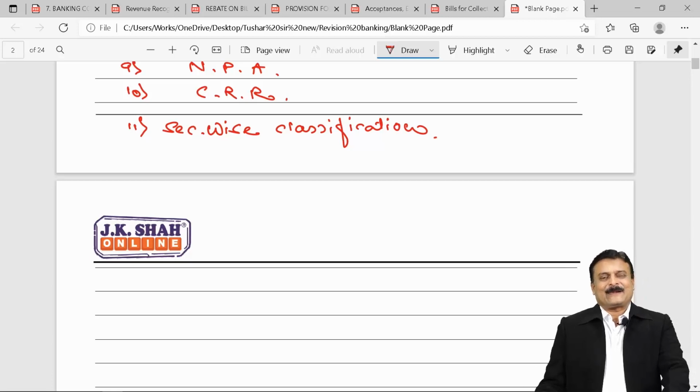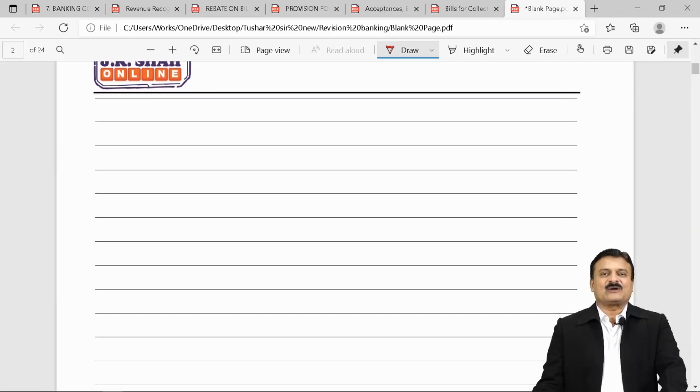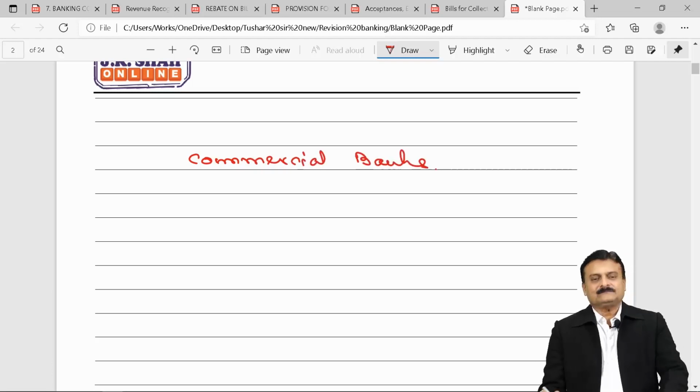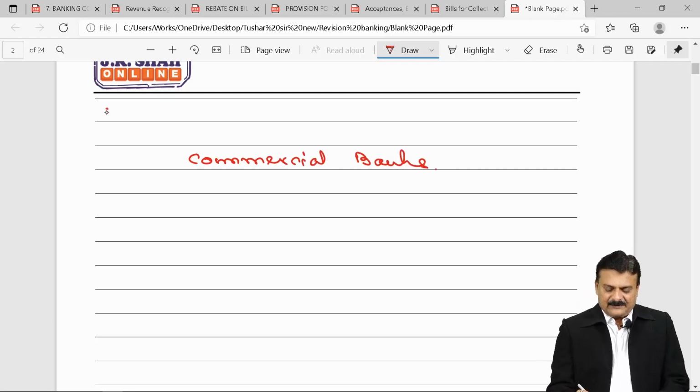What is a bank? Banks in India. I'm talking about commercial banks. All commercial banks in India are governed by guidelines of RBI.